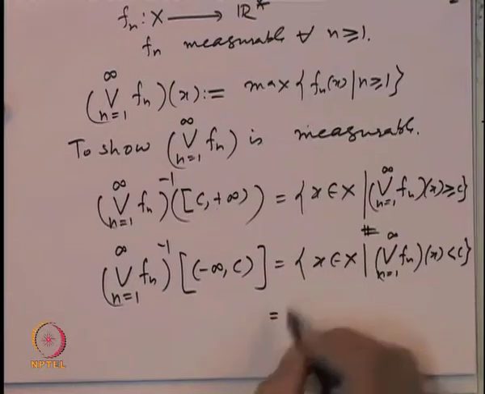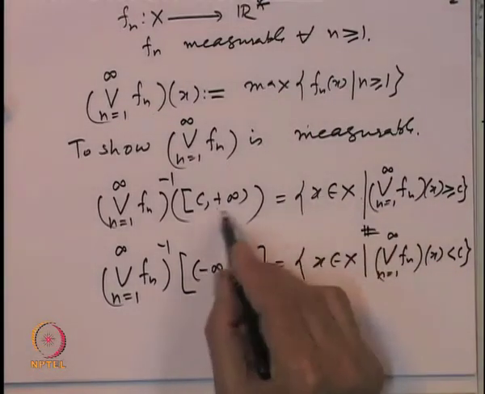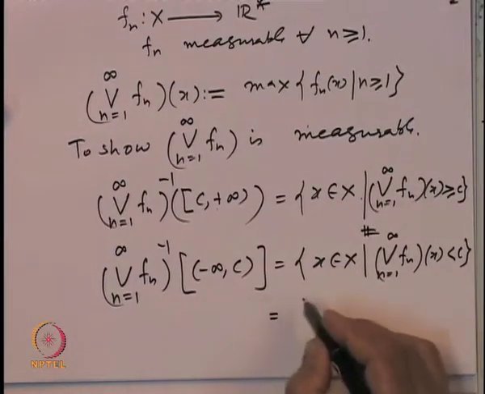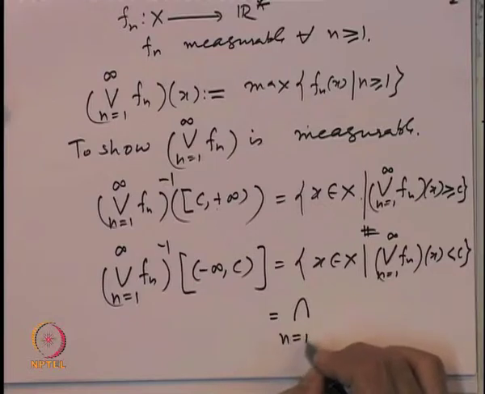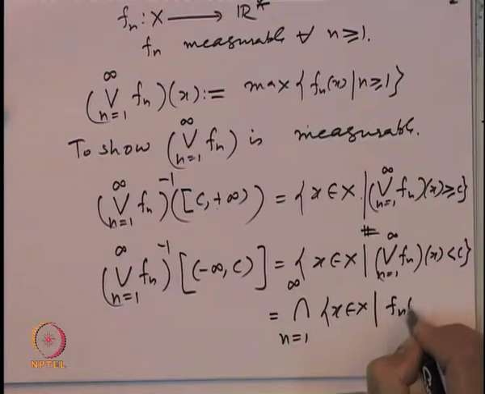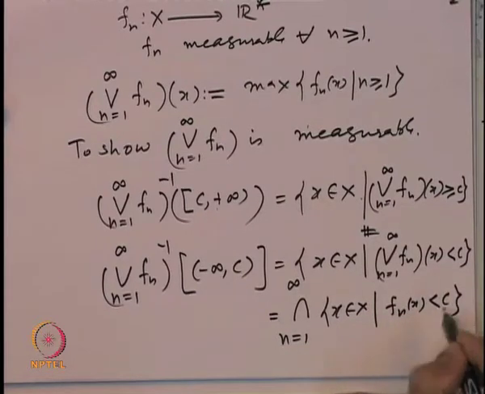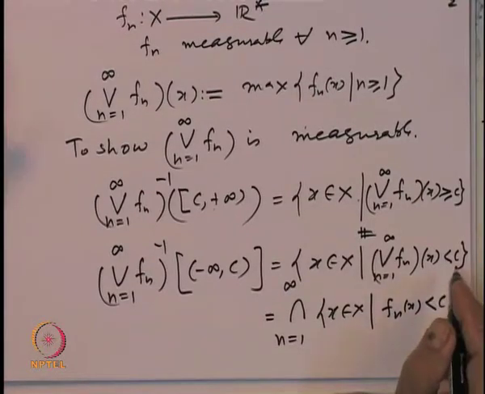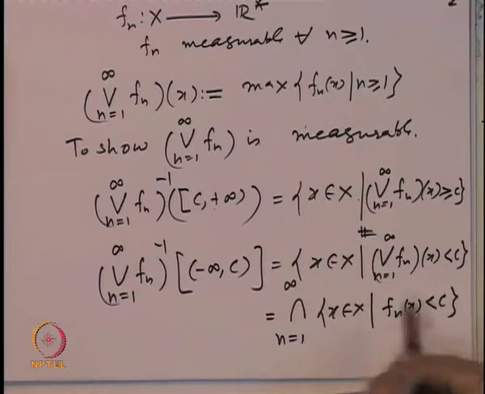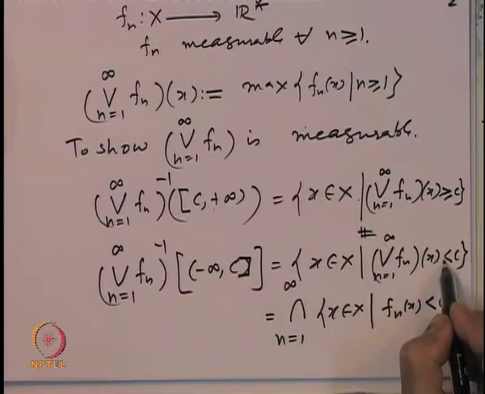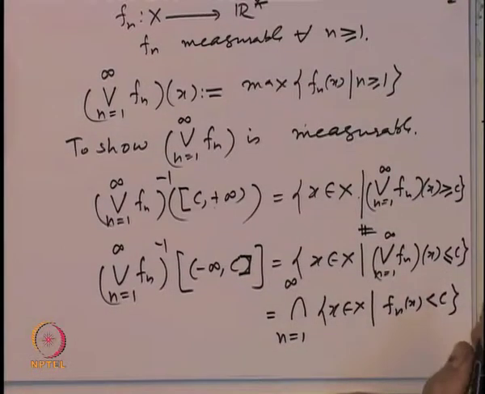So, instead of using the earlier kind of intervals, it is more convenient for the maximum to use this kind of intervals, because then this set can be written as the intersection over n equal to 1 to infinity of x belonging to X such that f_n(x) is less than c. This may not be exactly true, so let us take it this way: if the maximum is less than or equal to c, then every one of them will be less than or equal to c, that is okay.